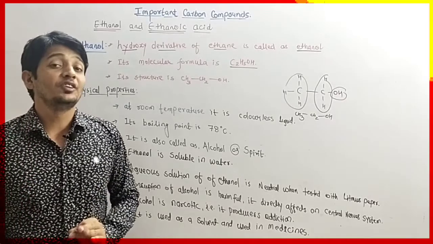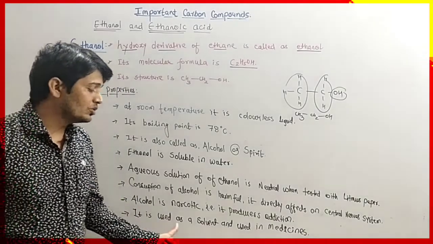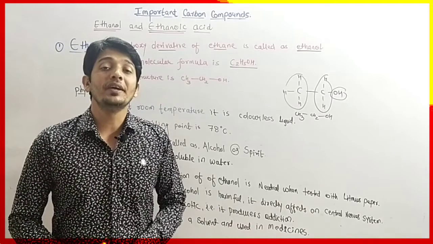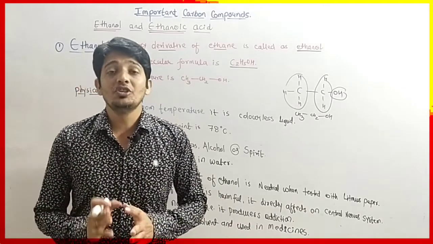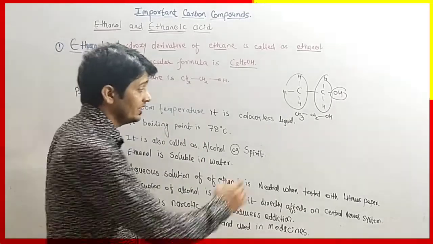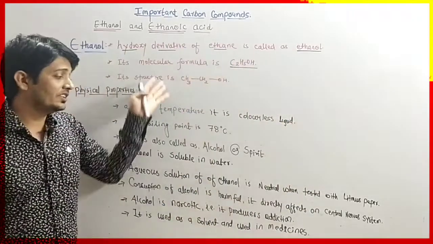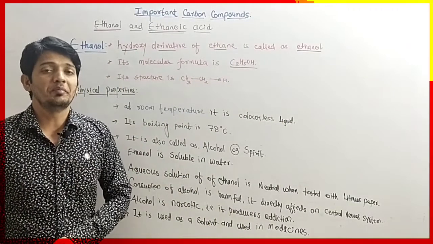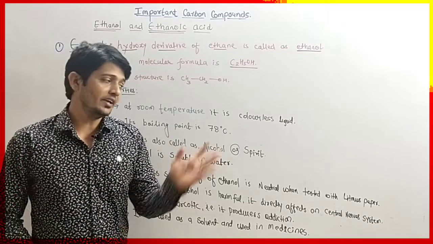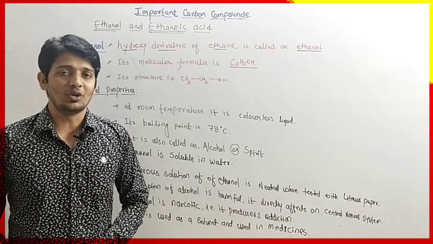Now the last but not the least point about the physical properties of alcohol. It is used as a solvent in various industries and is also used in medicines. So students, this is all about ethanol. This is very important to remember. It is all about the physical properties of ethanol. Write down first, then we will move towards the chemical properties of ethanol.